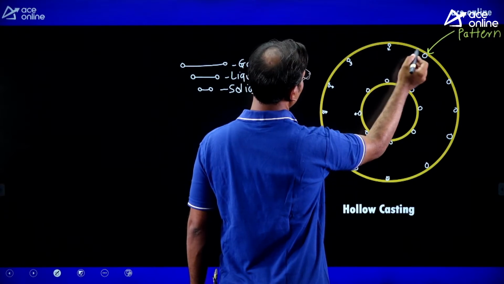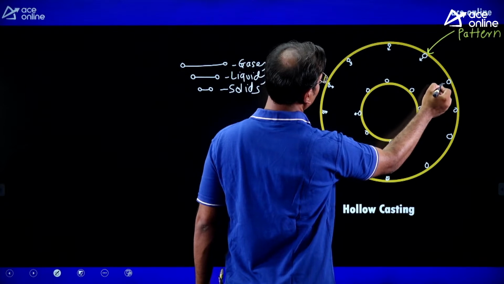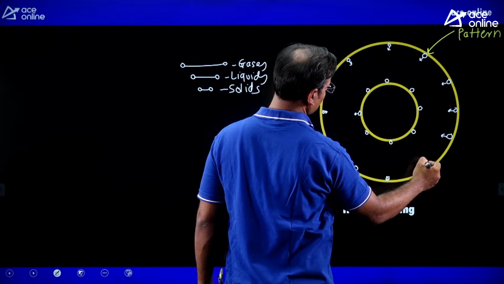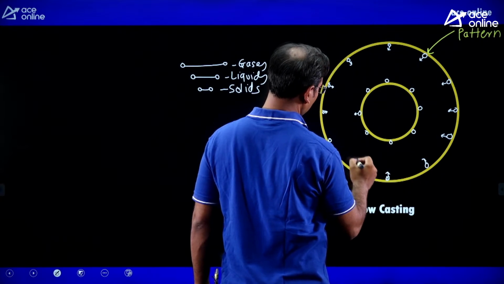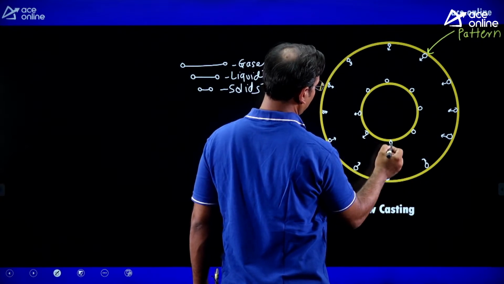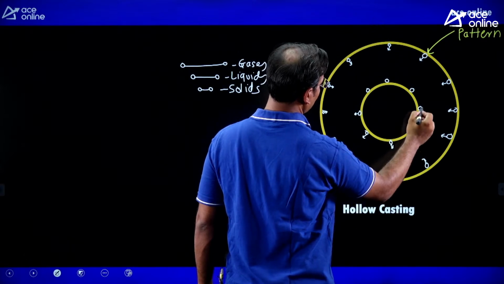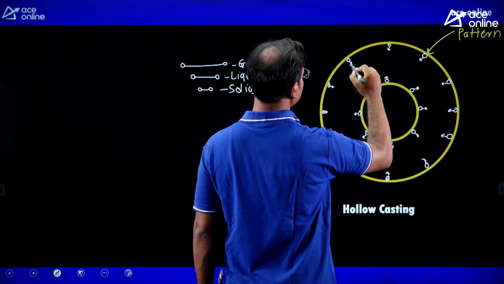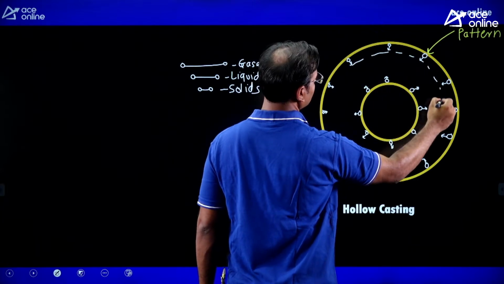Here the distance between the molecules is going to reduce. Then this outer molecule, you can see the shrinkage is going to happen, when the liquid is converting into solid. You can observe the shrinkage is going to happen here, and you can observe here the new boundaries.